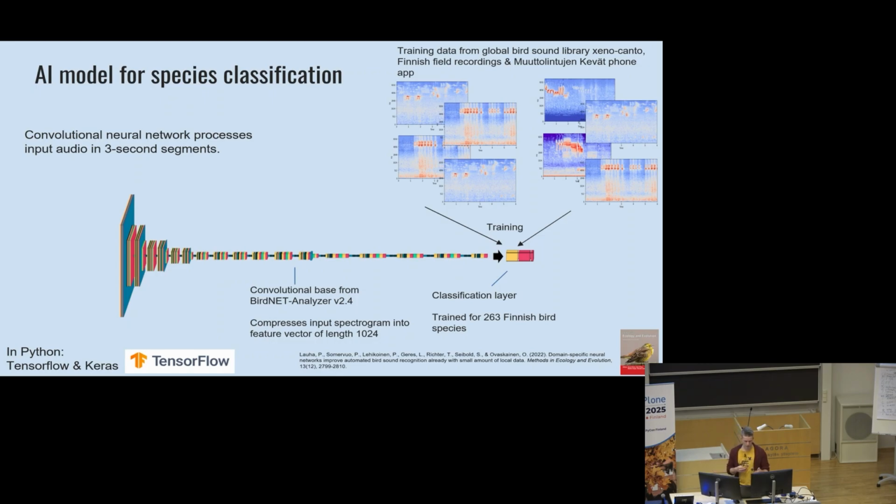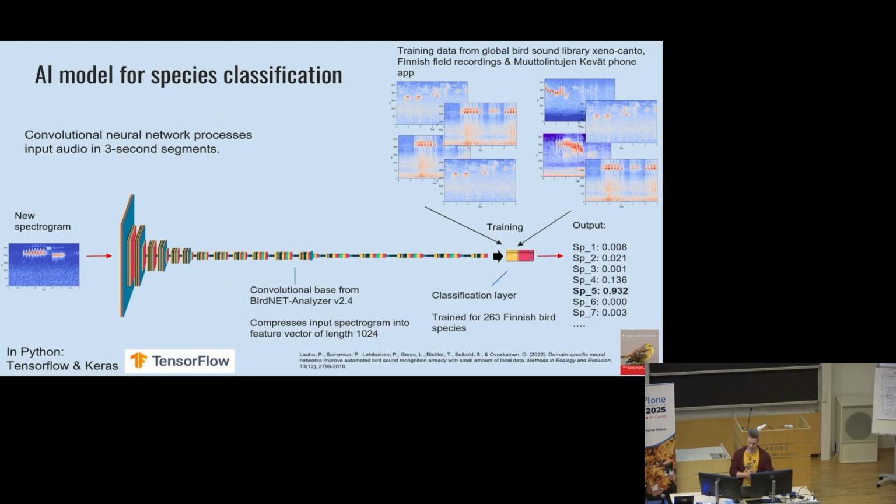And when the spectrogram image travels like this through the network, after the final layers, when we have trained the model with lots of training data and the parameters of the model have been optimized to produce a desired output, then finally we can feed in a new input spectrogram, and we receive as an output this prediction. Basically this output contains probabilities for each species to be present in this input spectrogram. So in this example, the model is quite certain that it's species number 5 that occurs in this input spectrogram.